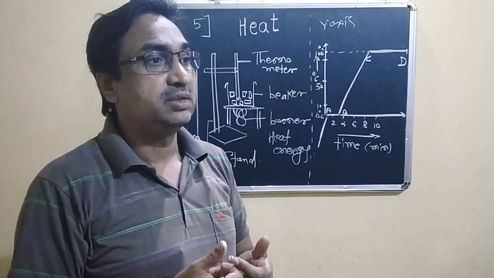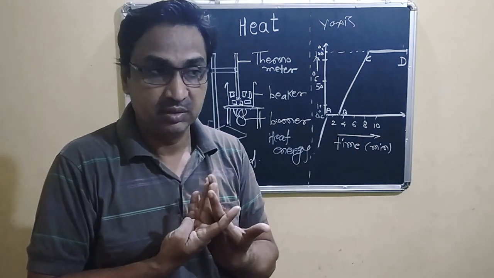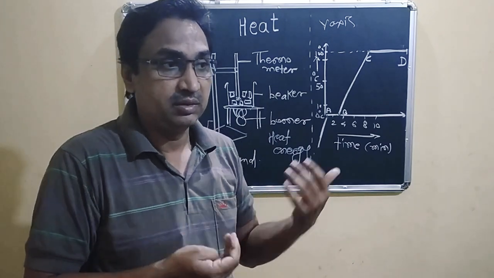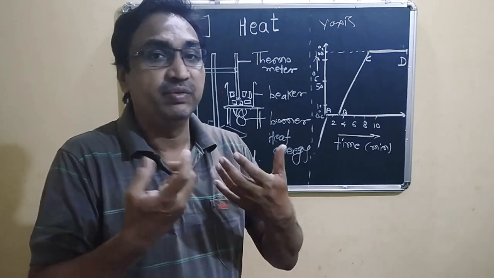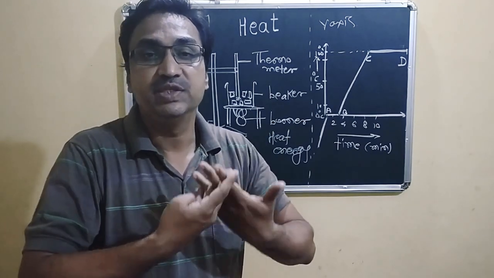So the molecules, the atoms which are binding with each other, after getting the heat energy, the bond between them becomes weak. The bond between them is weak.